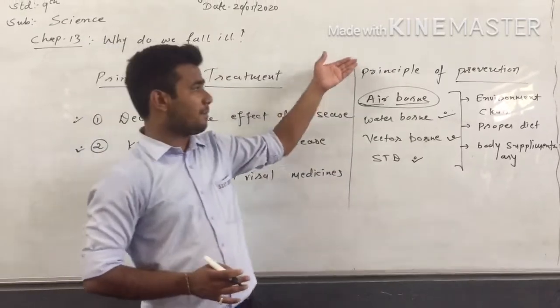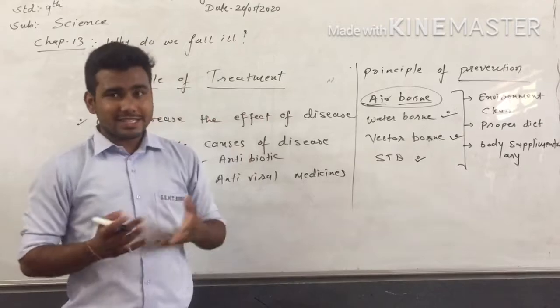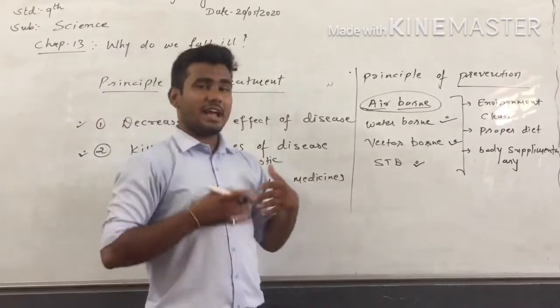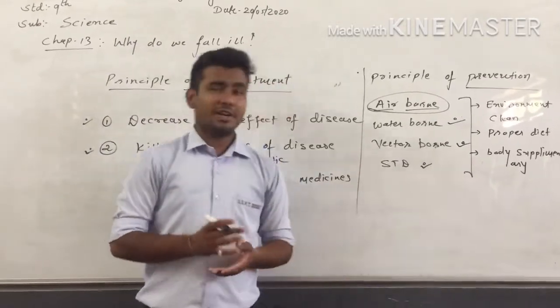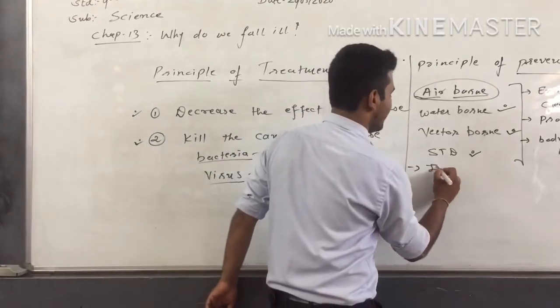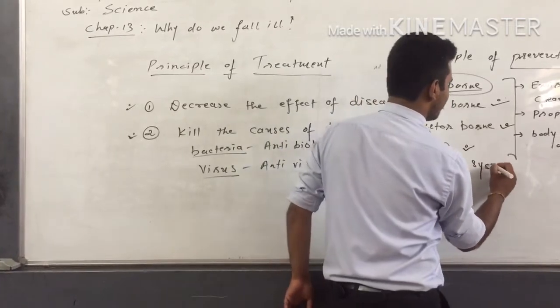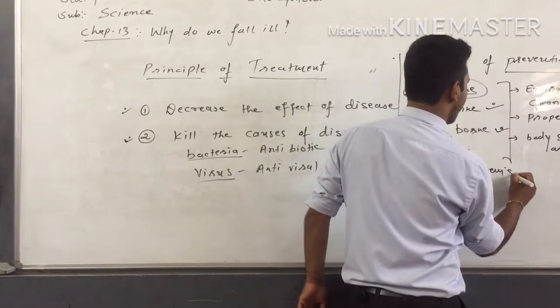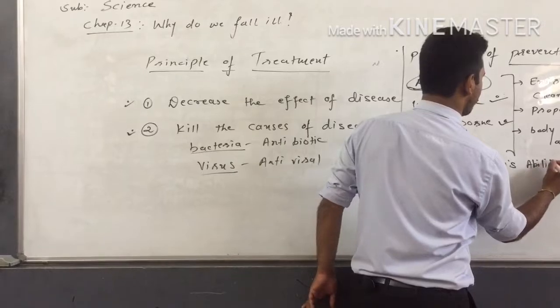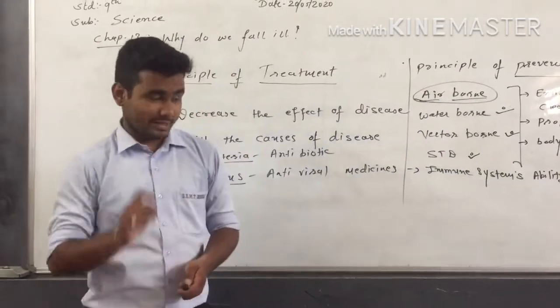So this will be our principle of prevention: if our environment is clean, if we are having a proper diet, if we are using the body supplementary, and if we increase our immune system's ability, right, disease may not be caused to us.